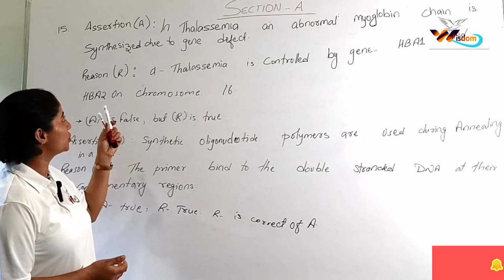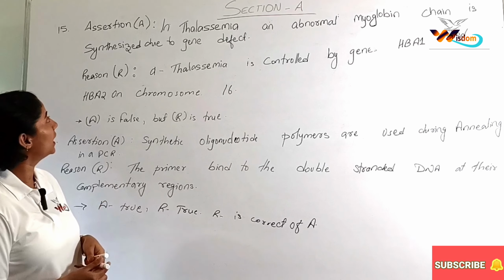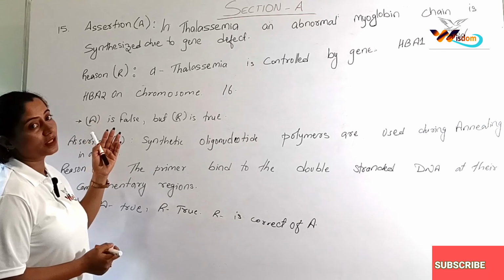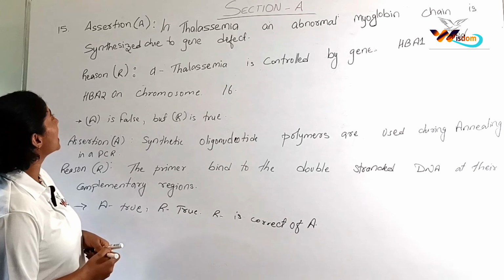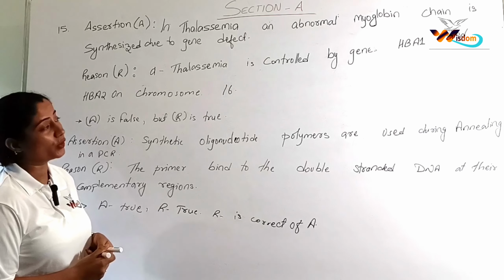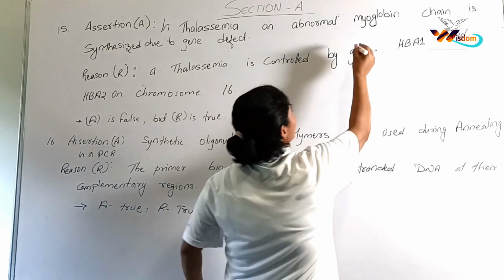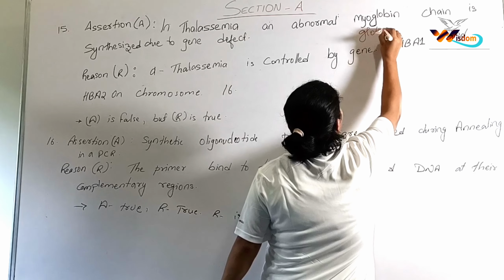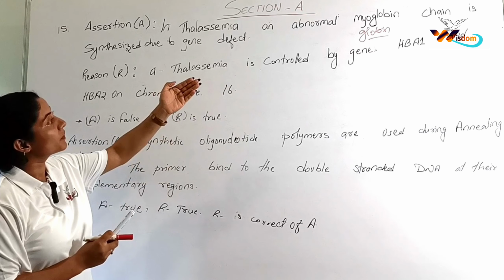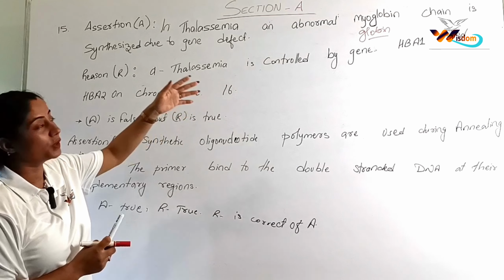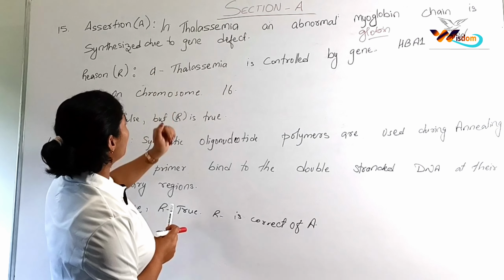Here we have the last two questions from assertion and reasoning. For question number 15, the assertion is: in thalassemia, an abnormal myoglobin chain is synthesized due to gene defect. In case of globin, the assertion would be correct, but here we have abnormal myoglobin. So this assertion is false, not true.